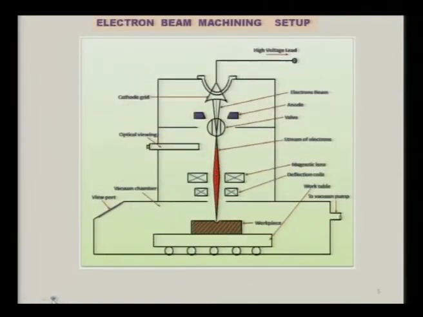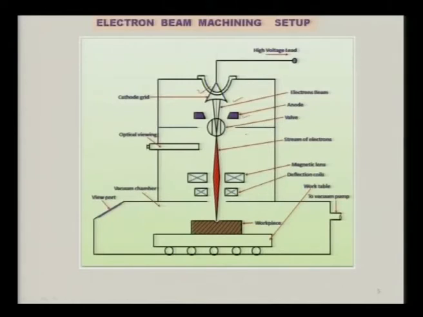Here are some salient features of the electron beam machining setup. As you can see, here is a cathode grid. As I mentioned, this is heated to a very high temperature and it emits a stream of the electrons, which is written here as electron beam. Then it is attracted towards the anode, shown here by this particular shape, and then there is a valve through which the beam of the electron passes.